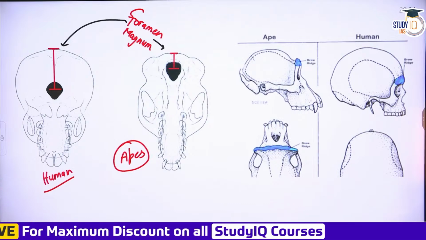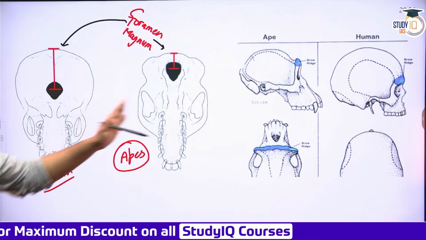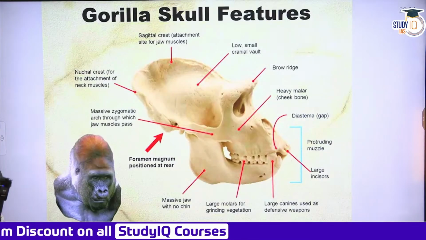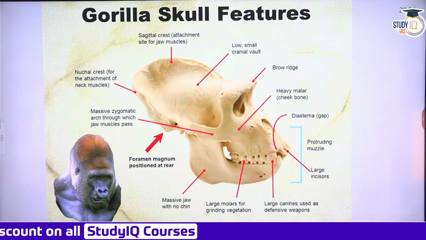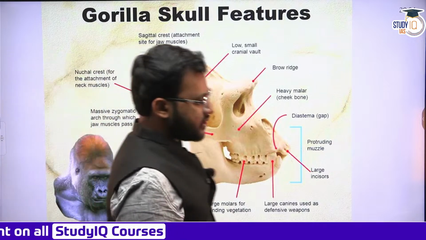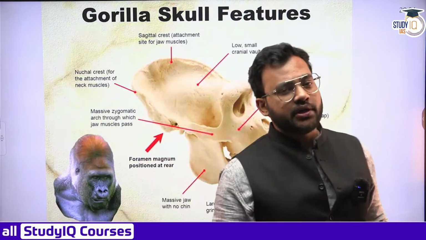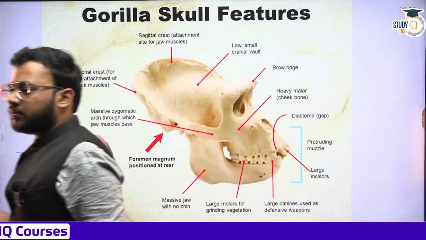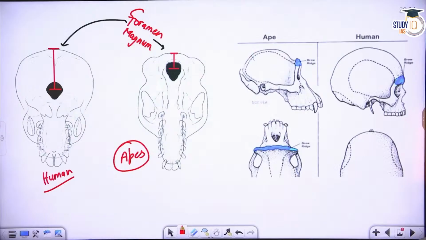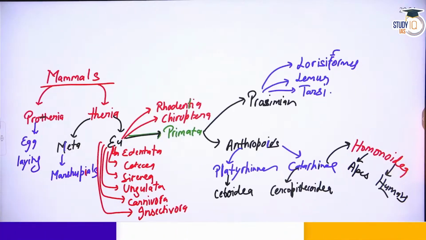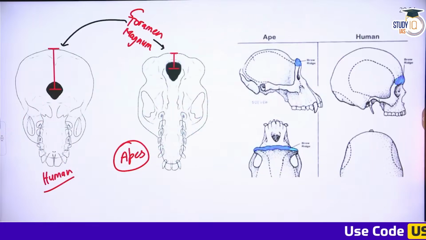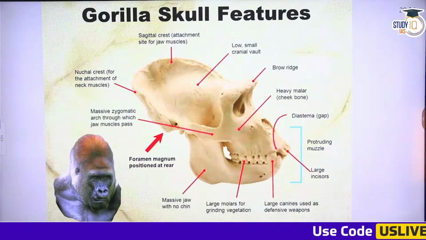All right. We might also see certain more differences within the same page, but probably we shall go one by one and take the differences aside. Now, there is another big difference, in fact, two big differences which are depicted in this particular diagram. You are seeing the image of a gorilla on the board. Gorilla is a member of Hominoidea and it is a greater ape, along with chimpanzee and orangutan.